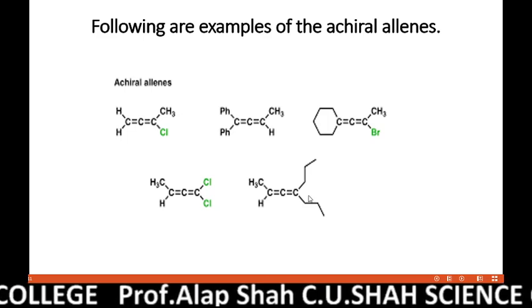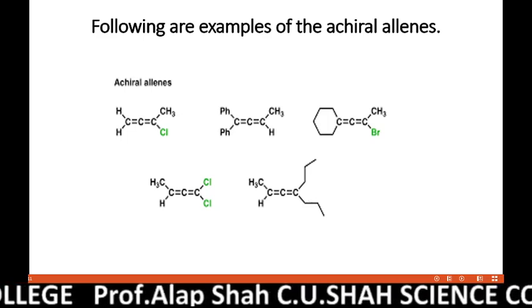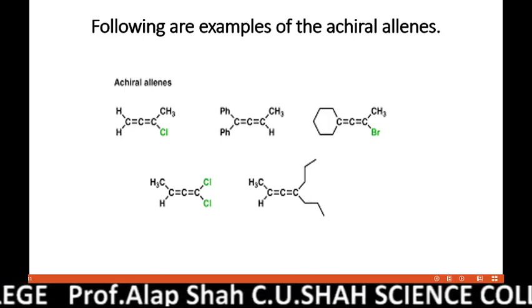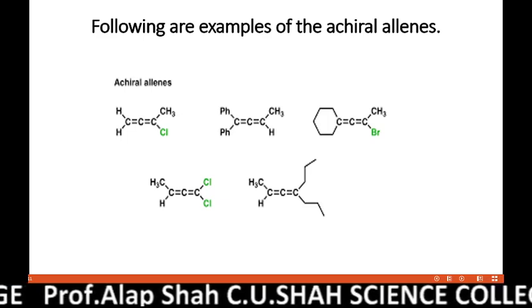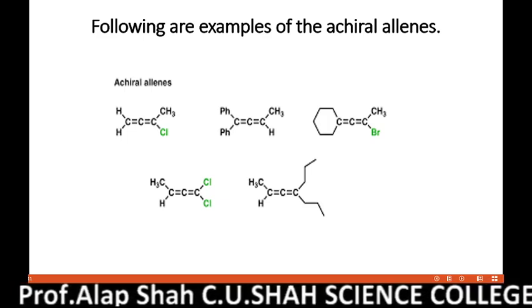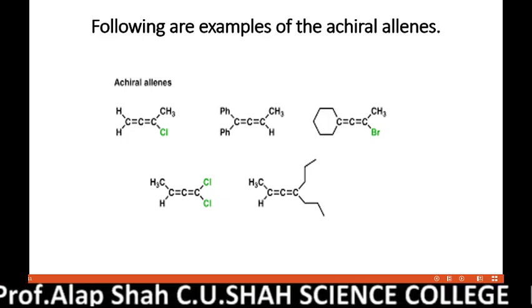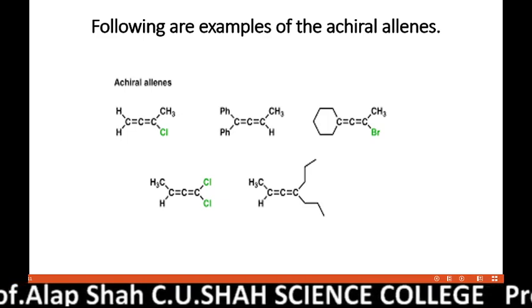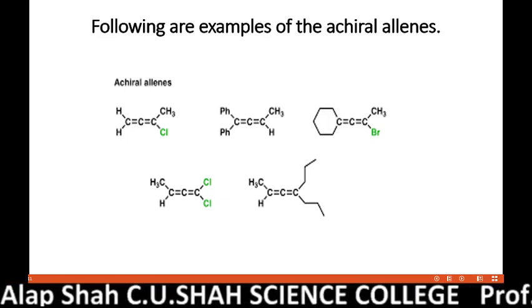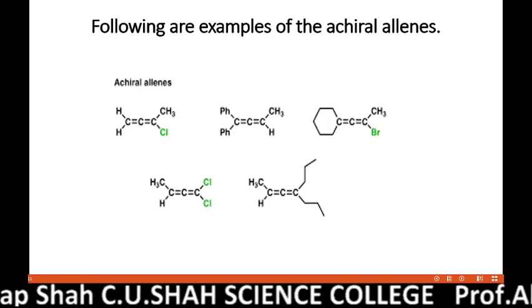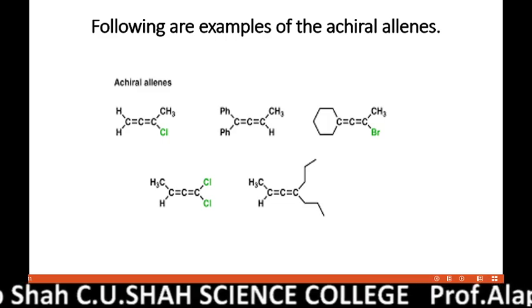So, if we summarize the whole discussion, allene is optically inactive, but we can prepare derivatives of allene which can be optically active, but for that they should obey two conditions.